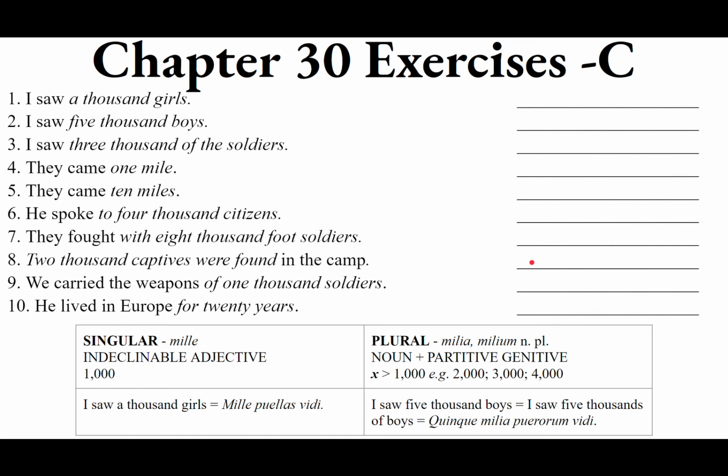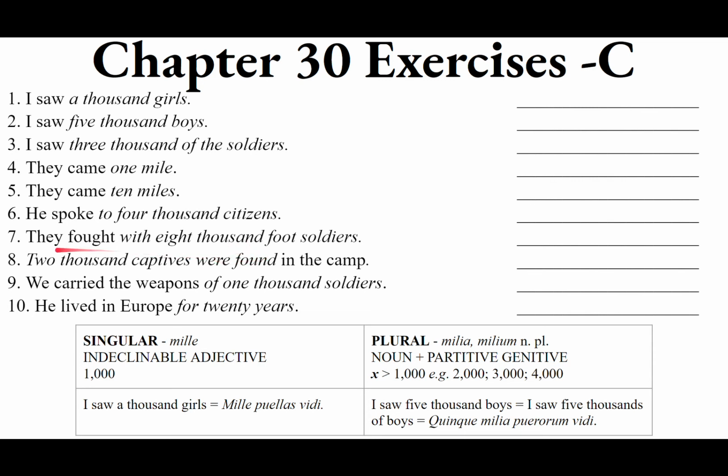Be careful here. "2,000 captives were found in the camp." Notice we have a passive voice verb. The captives, the 2,000 captives, did not do the finding. They were the ones who were found. The finding happened to them. The action happened to them. They did not actively do the action. They are passive. So the verb is passive.